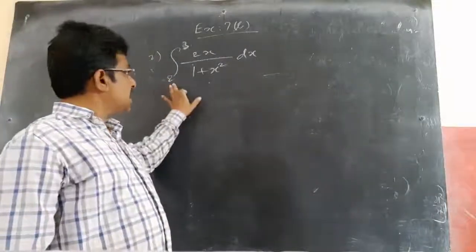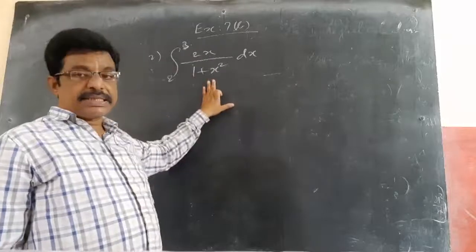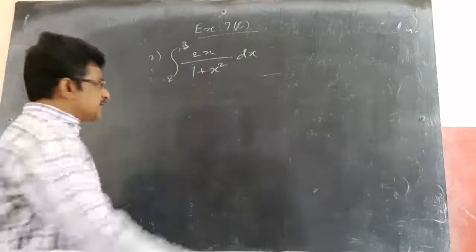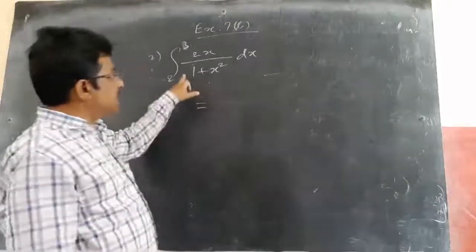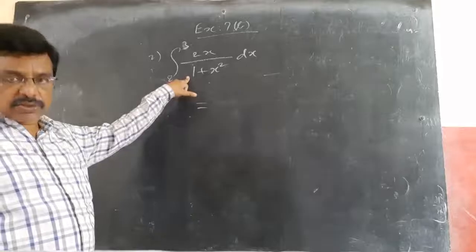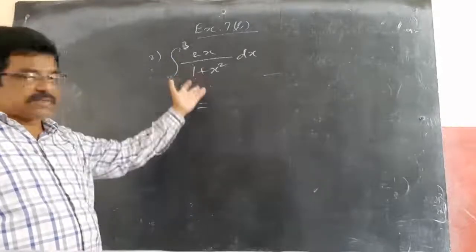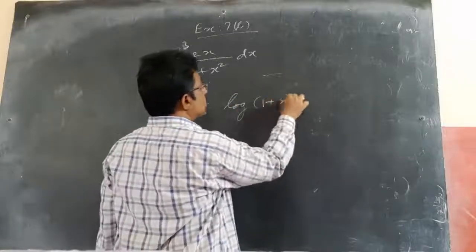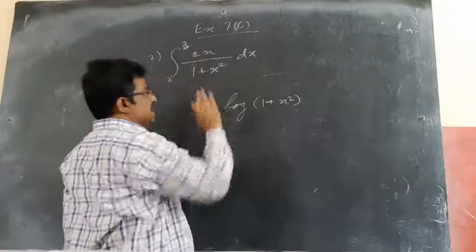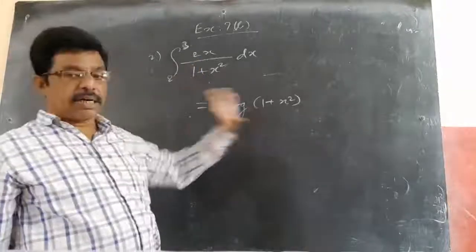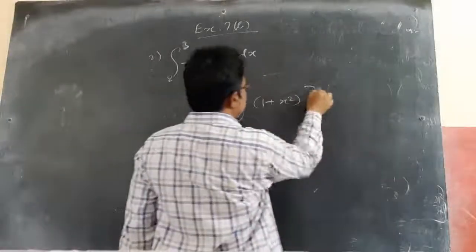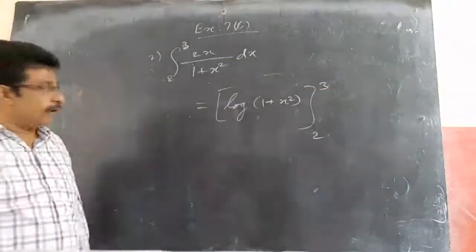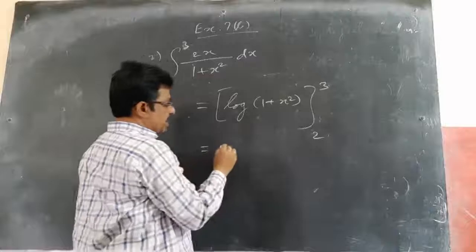Now first of all, the integral of 2 to 3 of 2x by 1 plus x square. We know that this is f dash x by f x, so we know the integration very easily. This is the derivative of log of 1 plus x square, because the integral of f dash x by f x is log mod f x. So first find the integration value, then between the limits, this is capital F of x. Between the limits 2 to 3 means F of b minus F of a, upper limit minus lower limit.